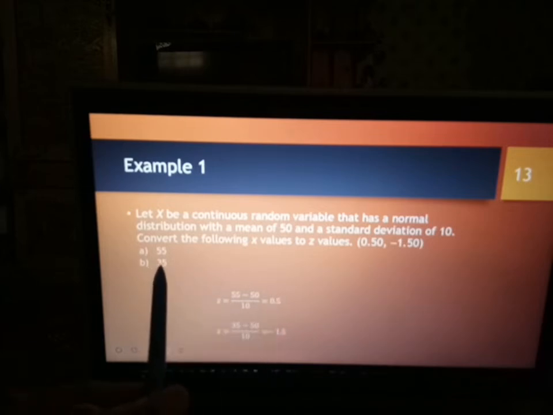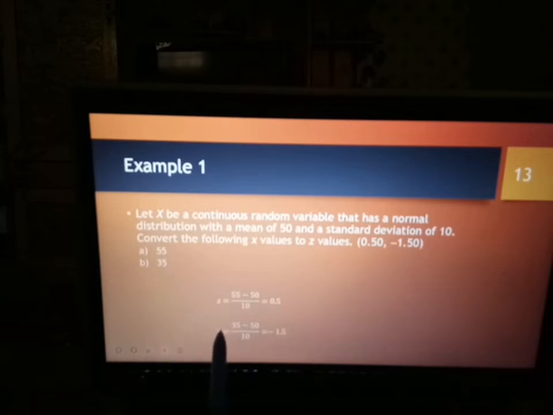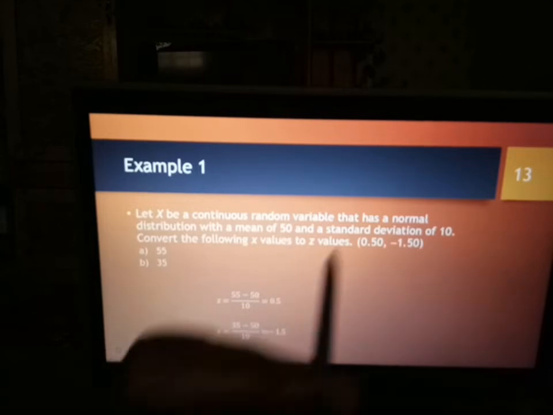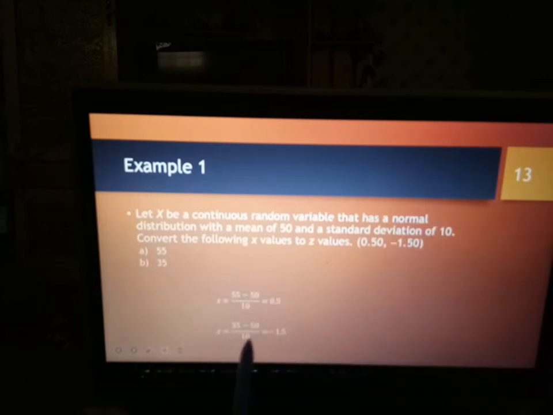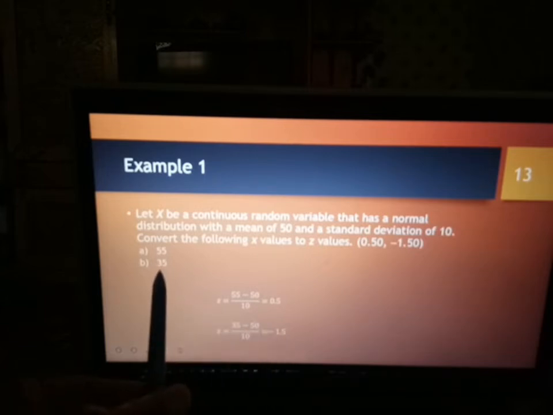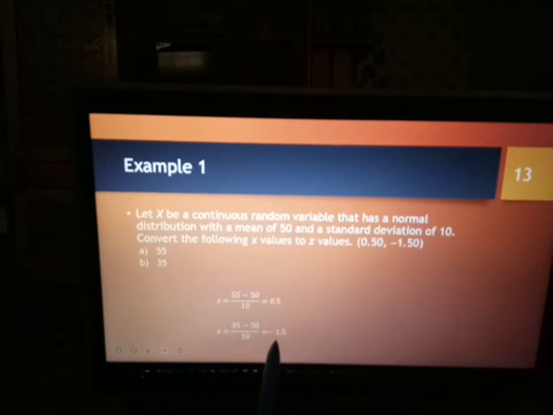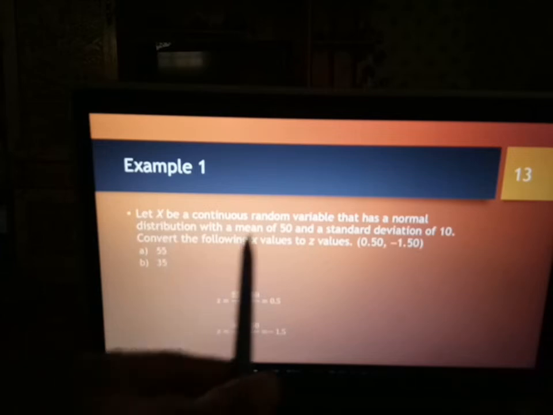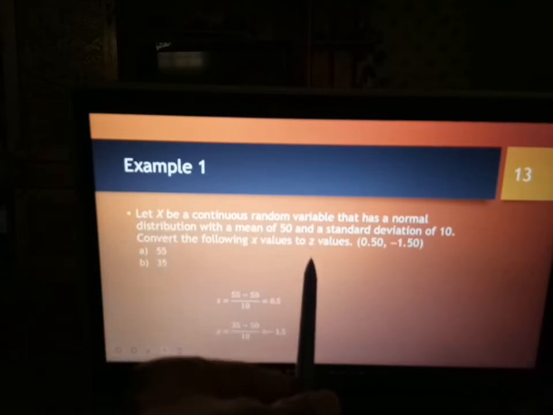Okay, kalau X is 35 convert to Z standard normal distribution given by X 35 minus mu 50 over sigma 10. Okay, so simplify this. Z is equal to negative 1.5. When X is 35, Z will be negative 1.5. So this is how we convert from normal distribution X to standard normal distribution, which is Z.